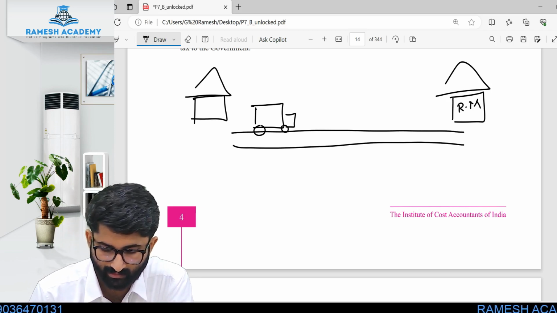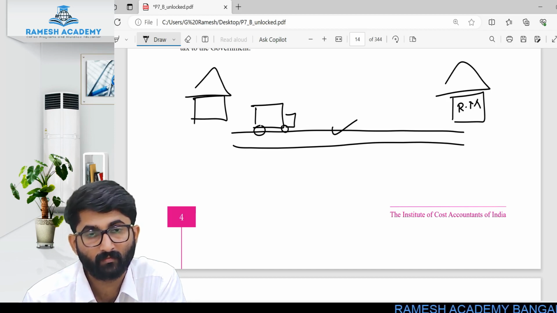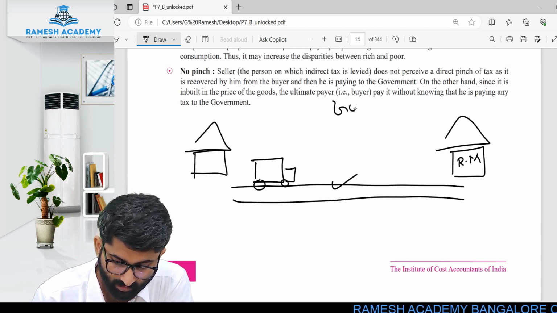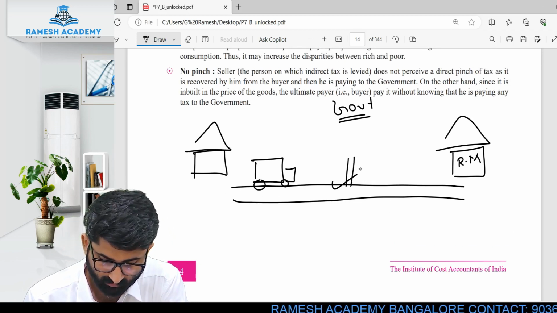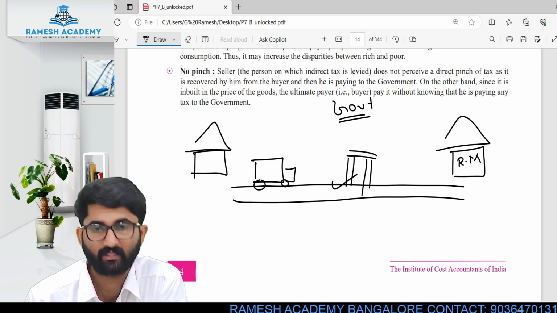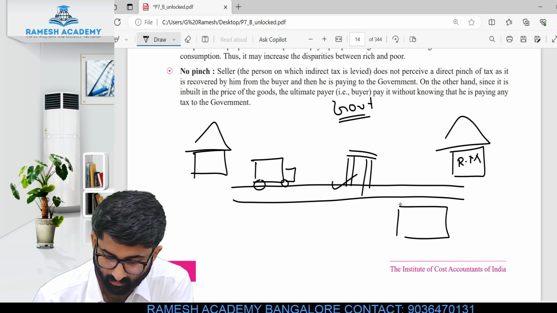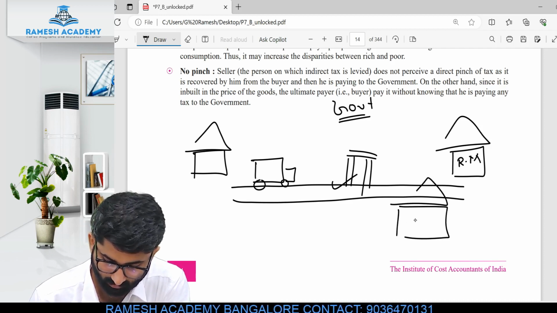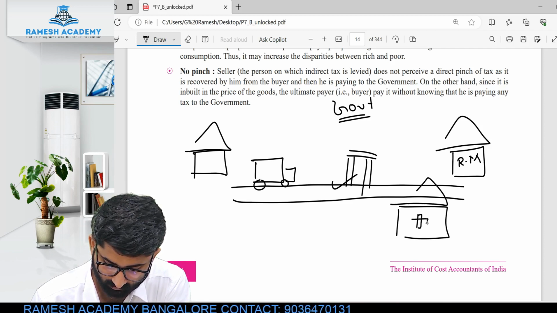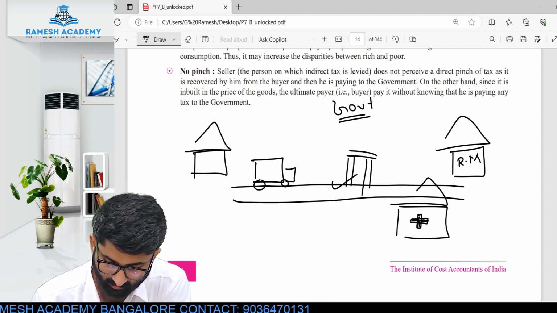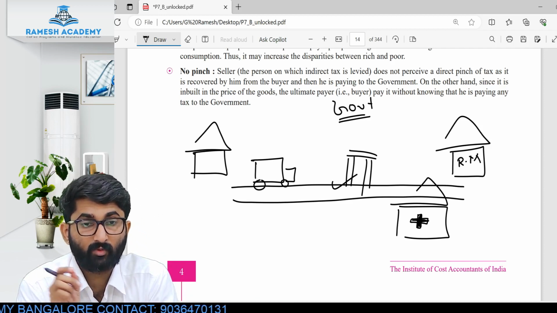Now, do you think I will build this road? No, this road is built by whom? Government. That means there should be a government. Government will build the road. There is one toll here, and they will collect the toll charges. At the same time there are some government hospitals, and all the expenses are borne by the government.